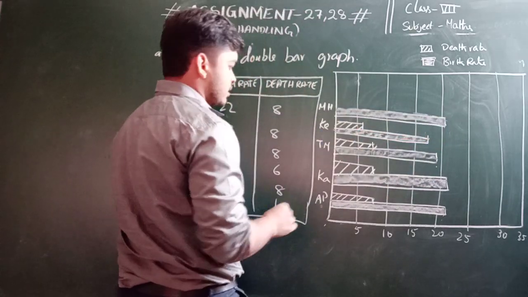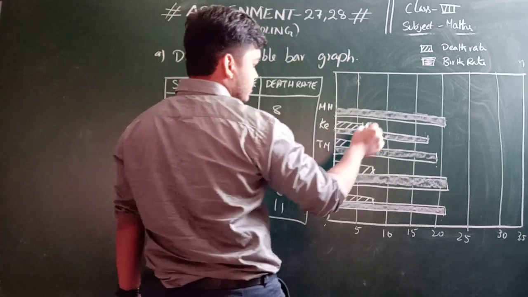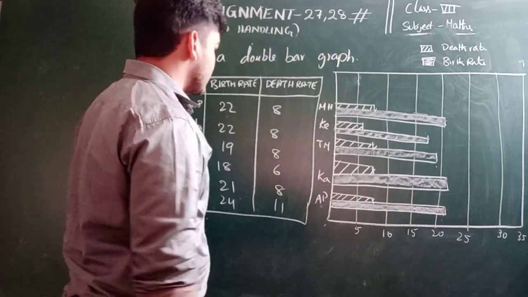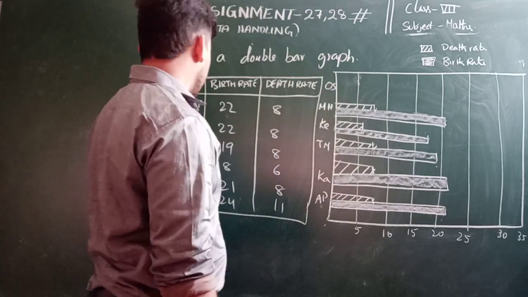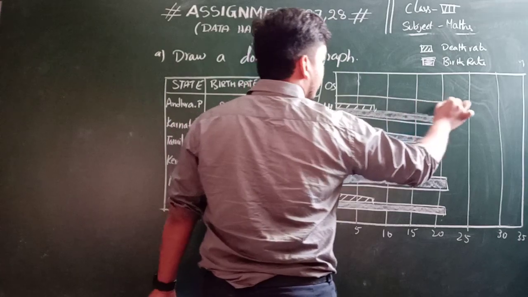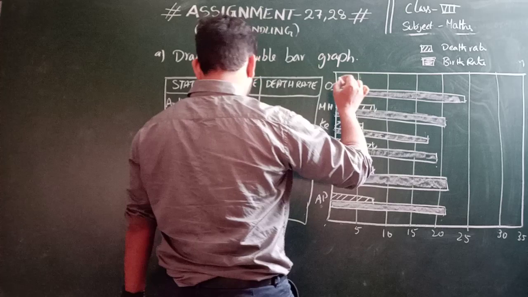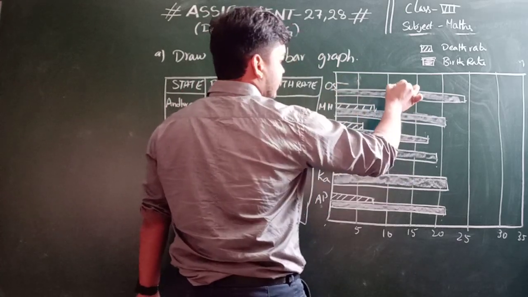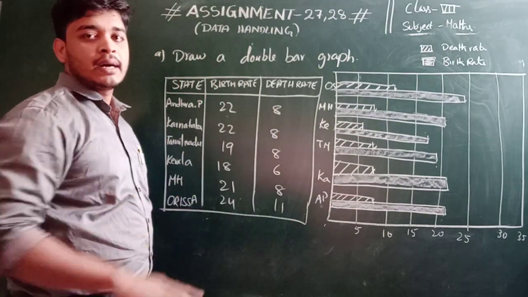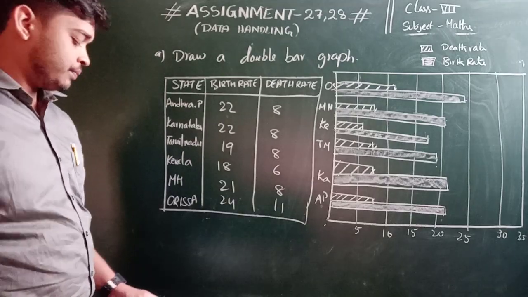Now coming to the death rate, 6 or 8? 8. Now Orissa, OS is the Orissa. 24 is the birth rate and 11 is the death rate. So this is the bar graph. This is a bar graph for the given data. Right? Now the next one.